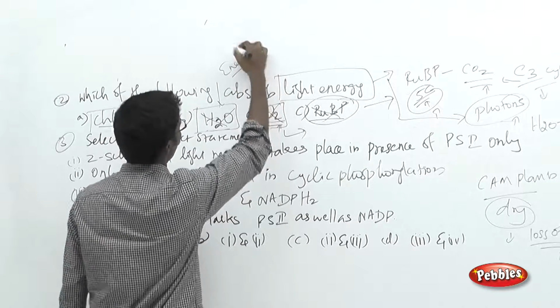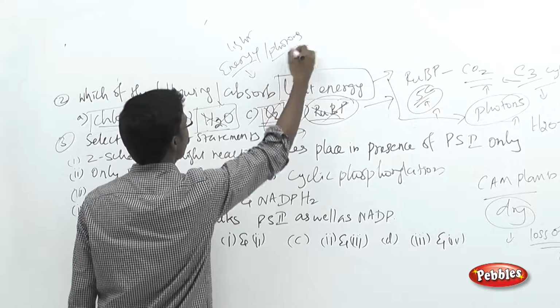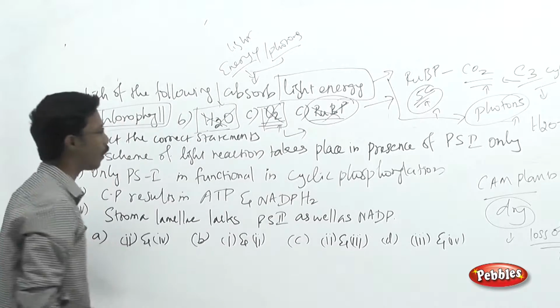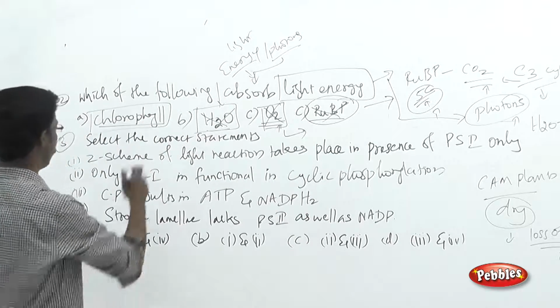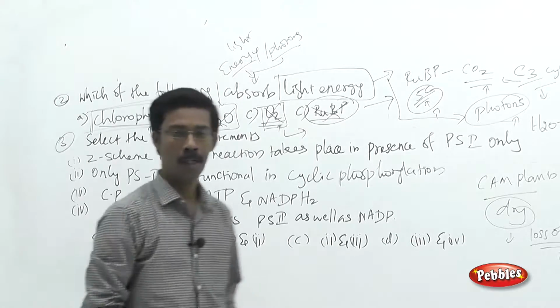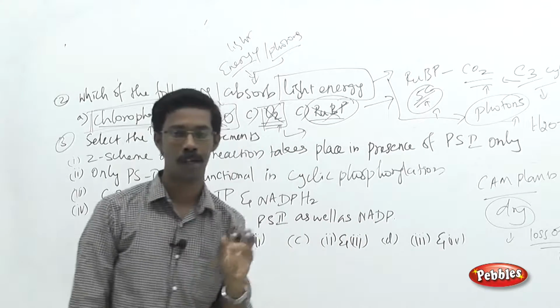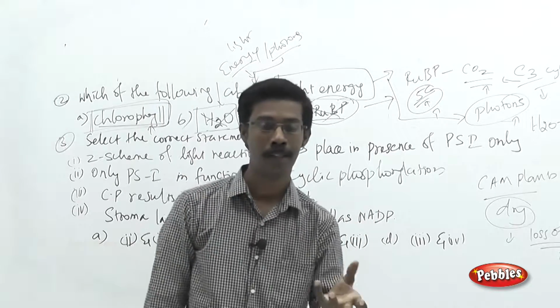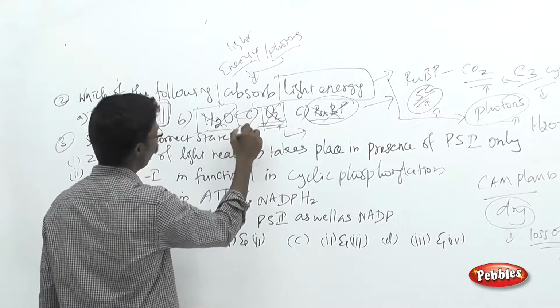Energy is from the light source in the form of photons, and the photon energy will be absorbed by photosystems, which are made up of pigments called chlorophylls. The chlorophyll will absorb the light energy in the form of photons. They get excited, and the excited form will split the water molecule.